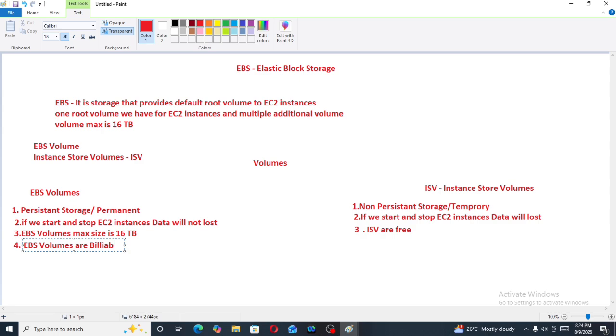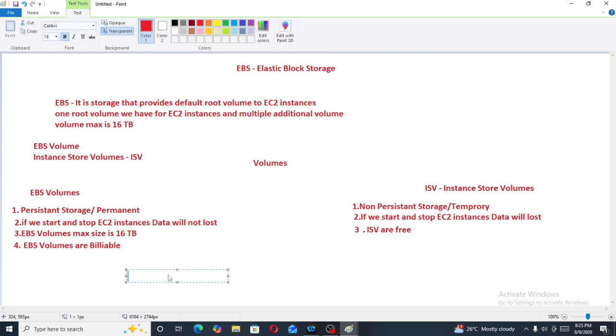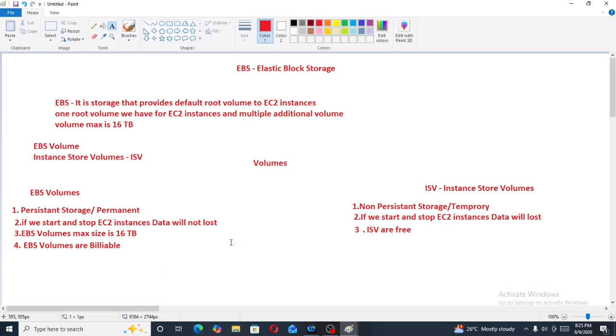These are the points that are important from the interview point of view and also from the certification point of view. There are two types of volumes. One is EBS volume and one is instance store volume. EBS volumes are persistent storage, which means permanent. As EBS volumes are permanent, if you start and stop the EC2 instances, data will not be lost. In EBS volume, maximum size is 16 terabyte and EBS volumes are billable. Instance store volumes are non-persistent storage, which means temporary. As it is temporary, if you start and stop the EC2 instance, data will be lost.